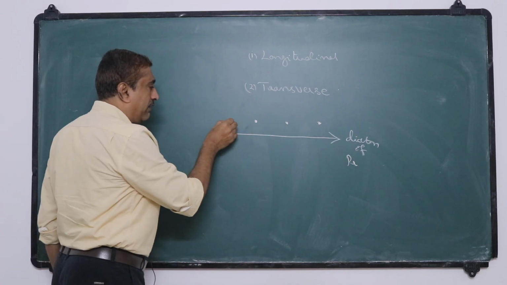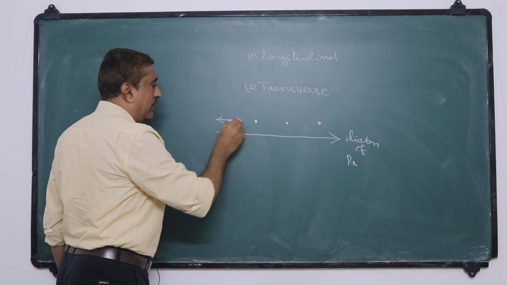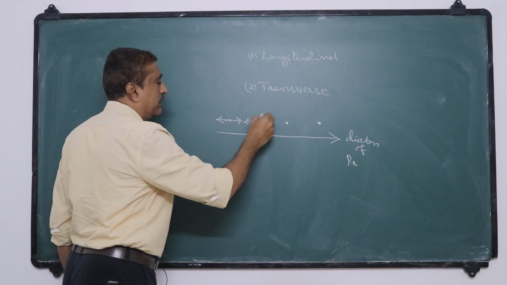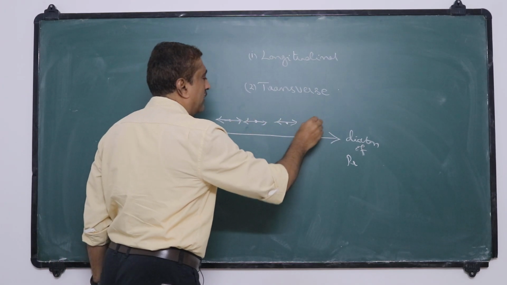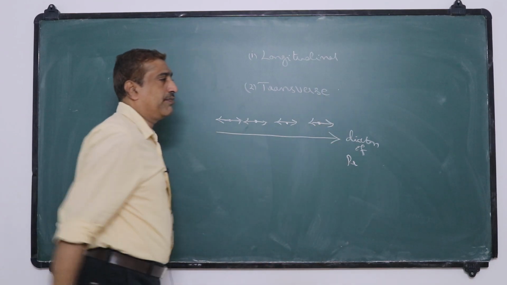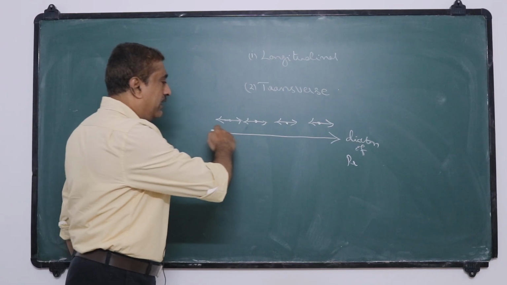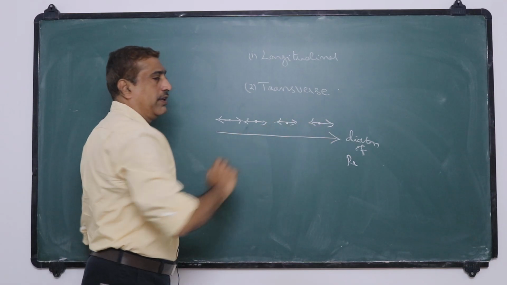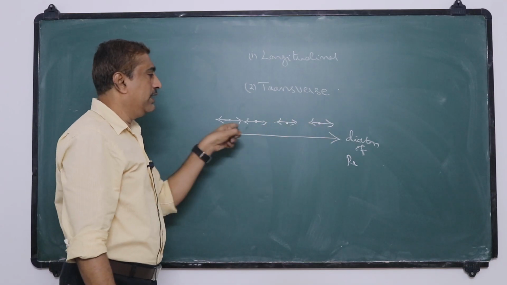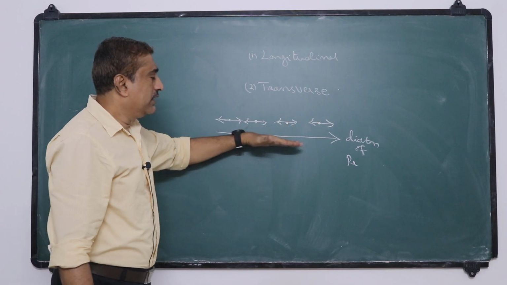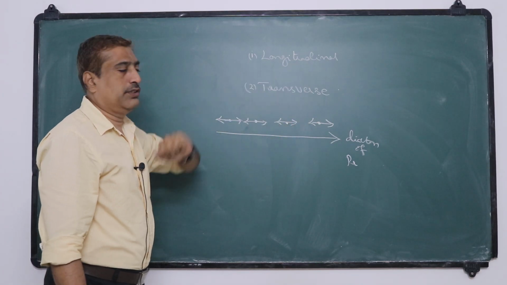That means they vibrate like this, from this position to this. So, the particles of the medium vibrate in the direction of propagation. This is the direction of oscillations of the particles, and this type of wave is a longitudinal wave.